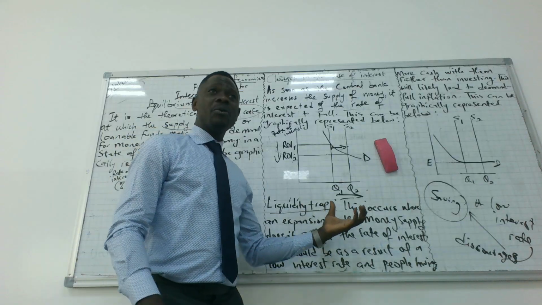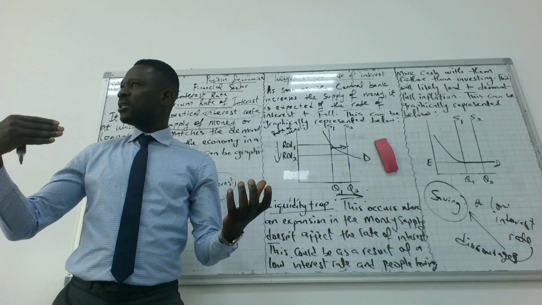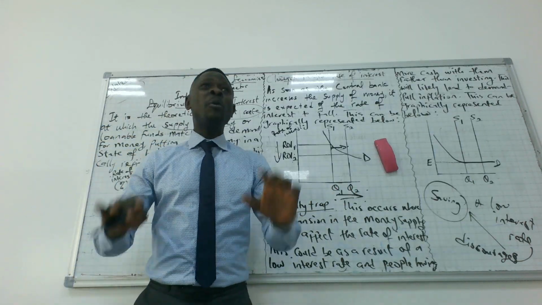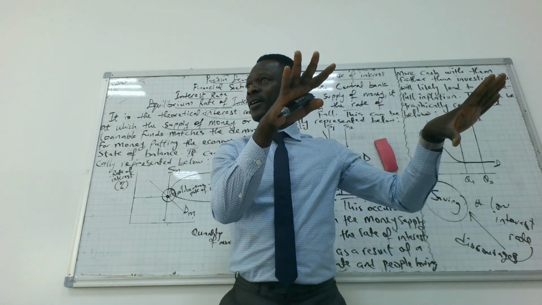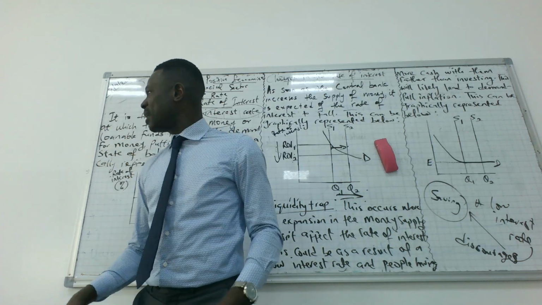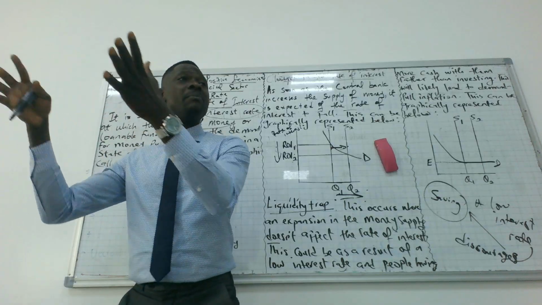Okay. So that situation that doesn't warrant you to start thinking about saving your money because the interest rate is low is called liquidity trap. So money is trapped somewhere. Money is not flowing. Nobody sees the money. Everybody keeps their money because it is not profitable to keep it or to save it in the bank.